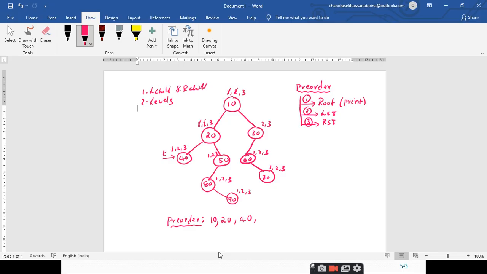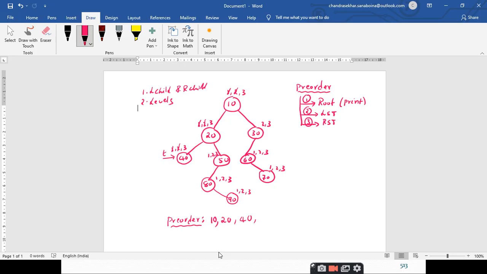After this, go to the second step. What is the second step saying? Traverse the left subtree. But is there any left subtree for 40? No, right? So you just strike it off. Nothing to do. Why? Because there is no left subtree, and I cannot move this pointer T, which is pointing to 40, to the left subtree, as 40 does not have any left subtree.